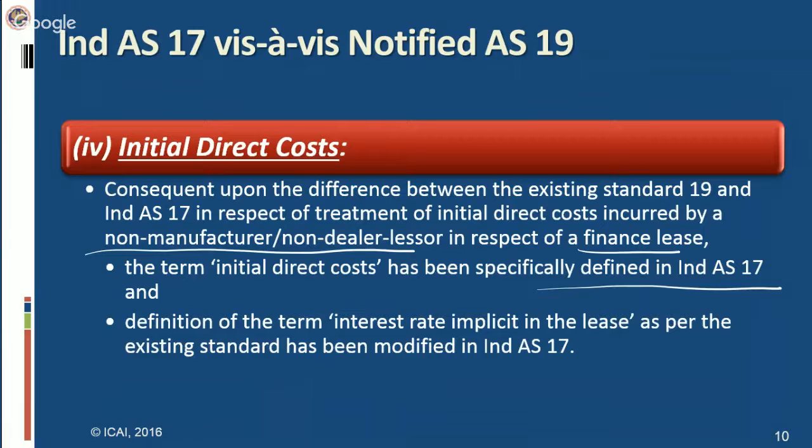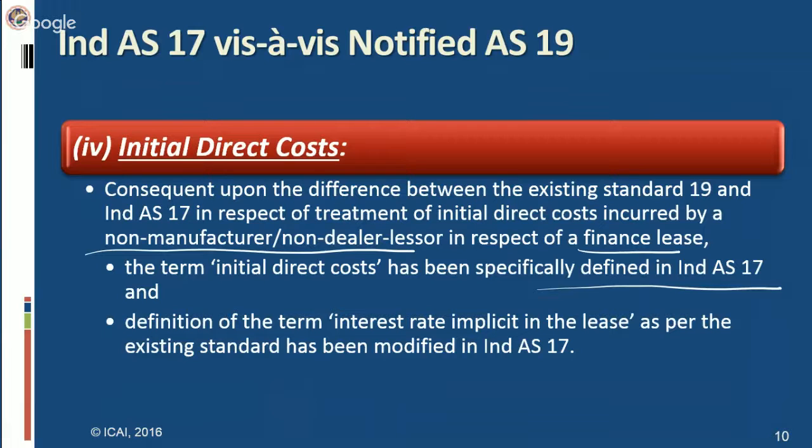Also, in Ind AS 17, initial direct cost is included in the definition of interest rate implicit in the lease. Therefore, the definition of interest rate implicit in the lease in AS 19 is different from the definition in Ind AS 17, and this difference is on account of initial direct cost, which has been incorporated in the definition.